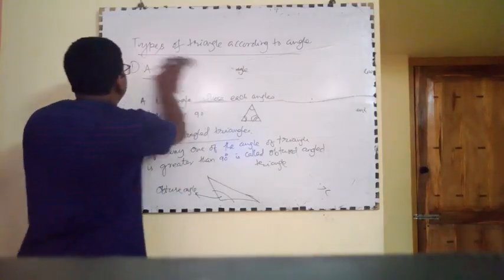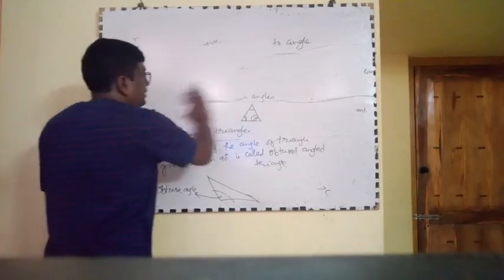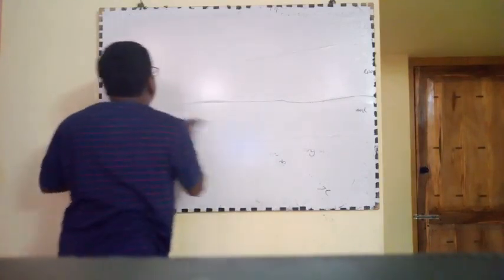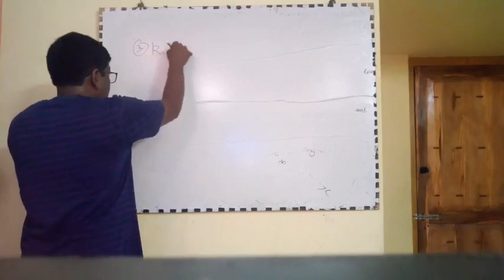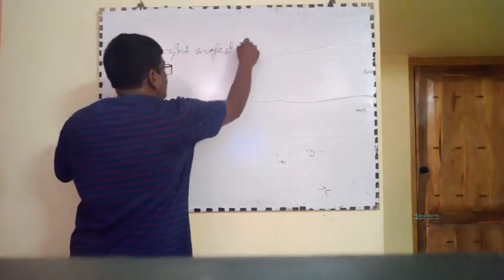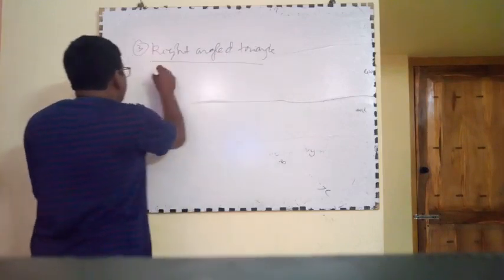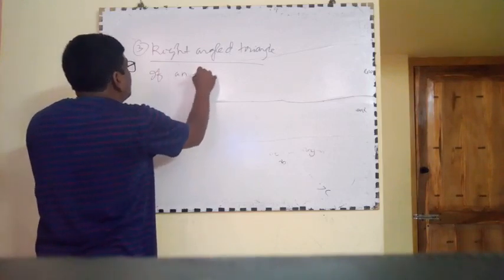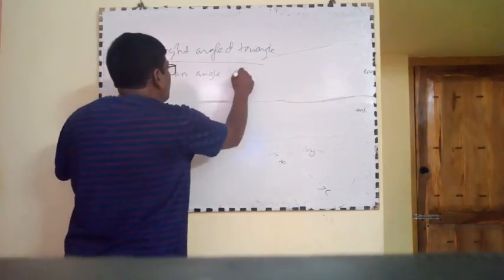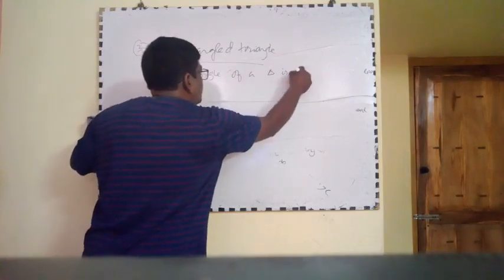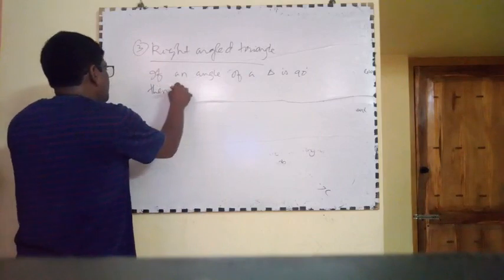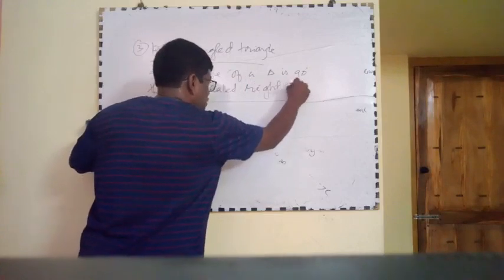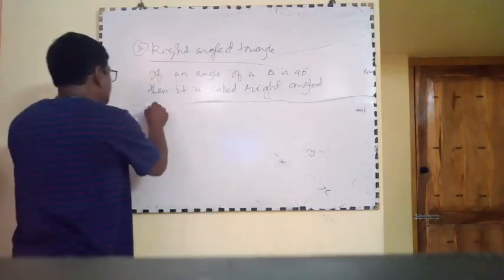Third, right angle triangle. If an angle of a triangle is 90 degree, then it is called right angle triangle.